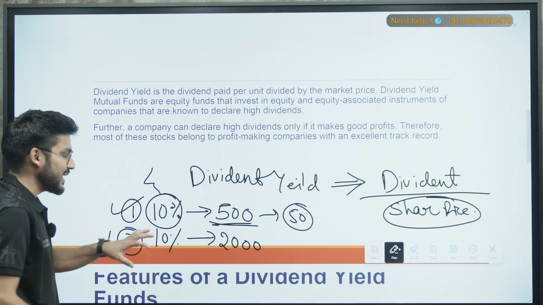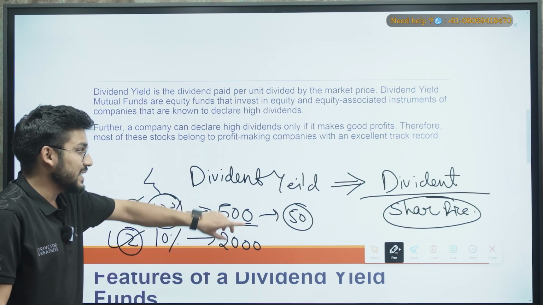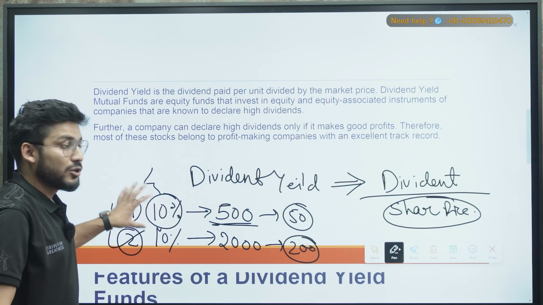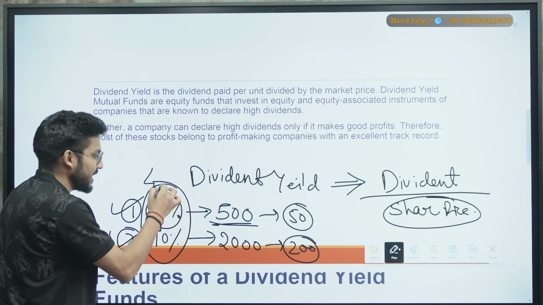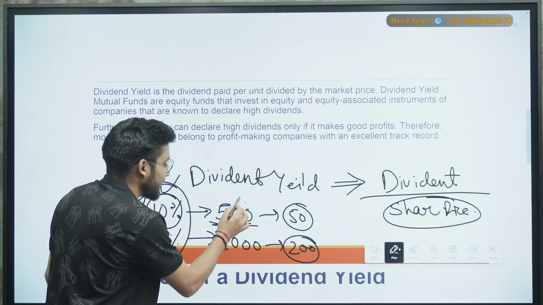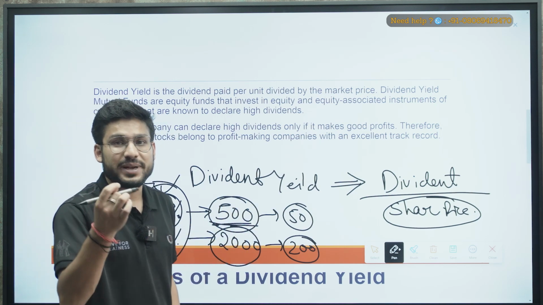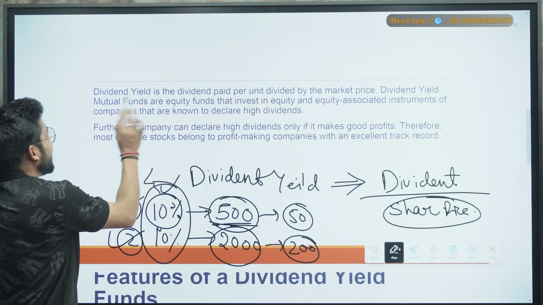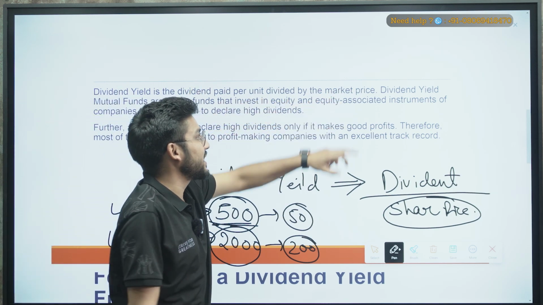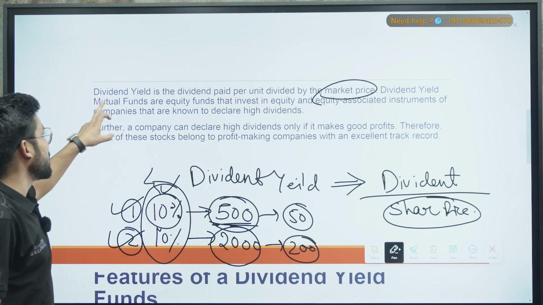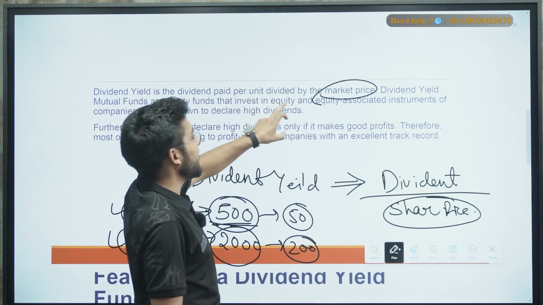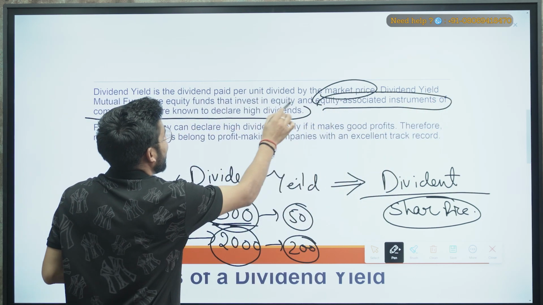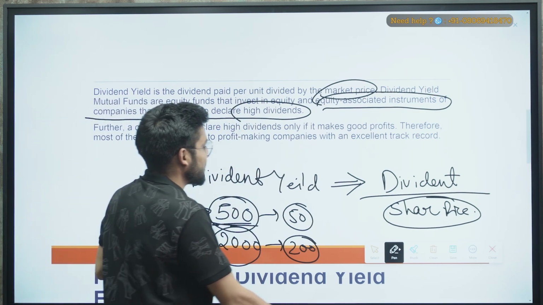And when the second company is providing that 10% dividend yield on its share price, that means it is 200 rupees. So it is very important not to go only with the dividend yield percentage, but also to see what the market price or share price of that particular company is. That is the most important aspect. You can also see the definition written here: the dividend yield is the dividend paid per unit divided by the market price. Dividend yield mutual funds are equity funds that invest in equity associated instruments, and these companies are known to declare high dividends. Got it? Okay, now let's go ahead.